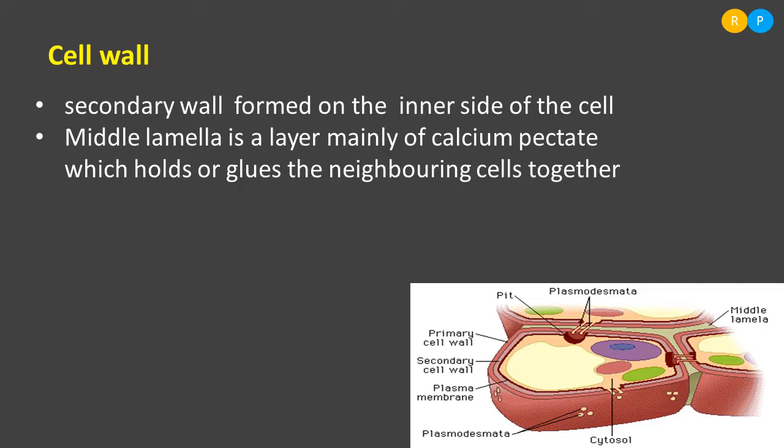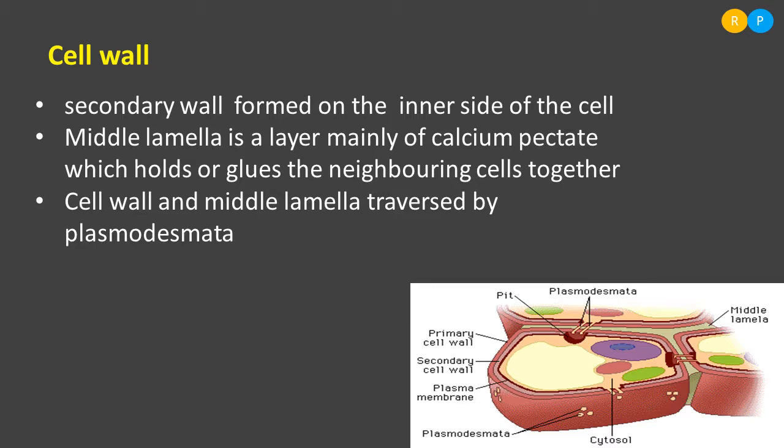When we study plants, the plant is showing organ level of organization. So tissues are present, different kinds of tissues are present. What do you mean by tissue? Tissue is nothing but a group of many cells performing the same function and having the same origin. Clear? So in order to form a tissue, many cells need to be interconnected with one another. How are those cells interconnected? They are connected with one another with the help of middle lamella, right? Middle lamella consists of calcium pectate. It connects neighboring cells together.